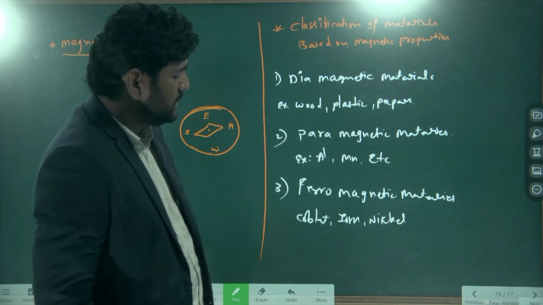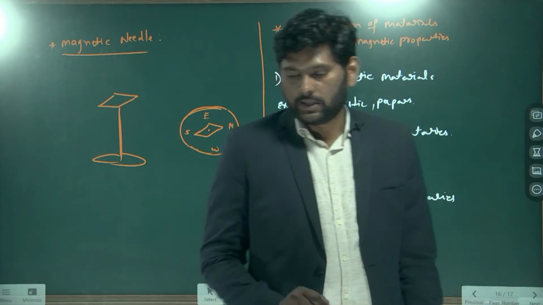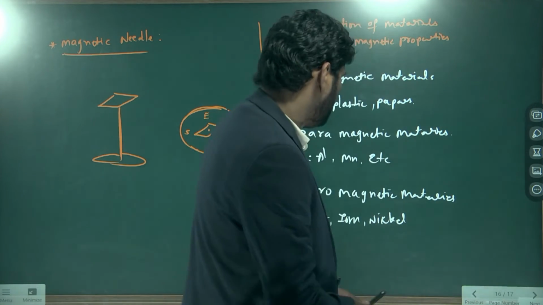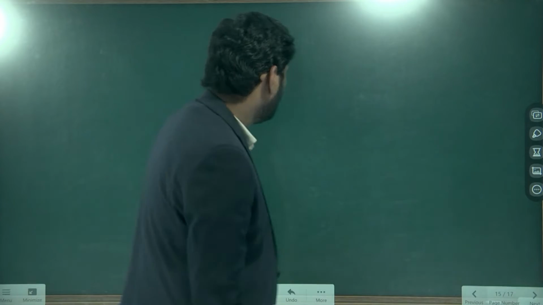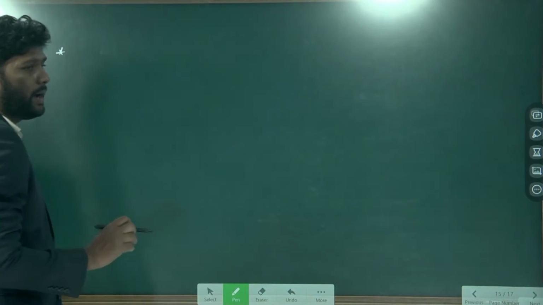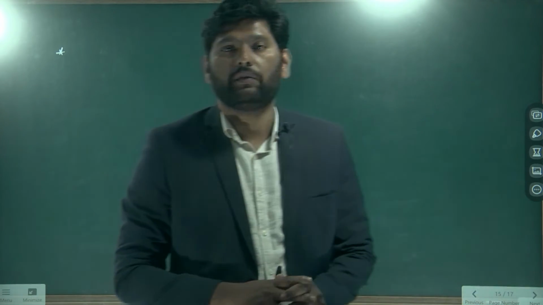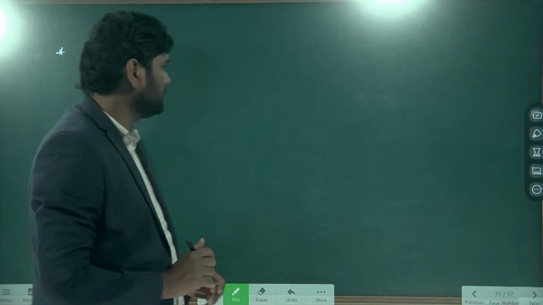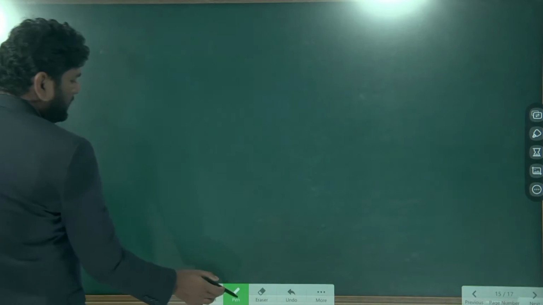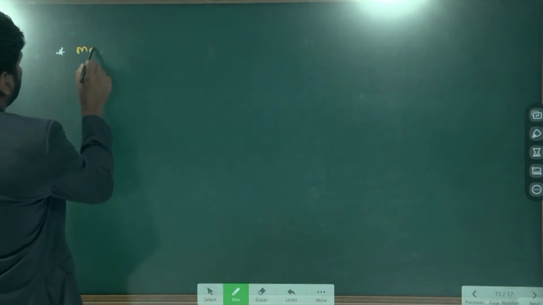And next, if you observe any magnet, let me take another page. If you observe the magnet, it has poles. So let's discuss the magnetic poles of the magnet.